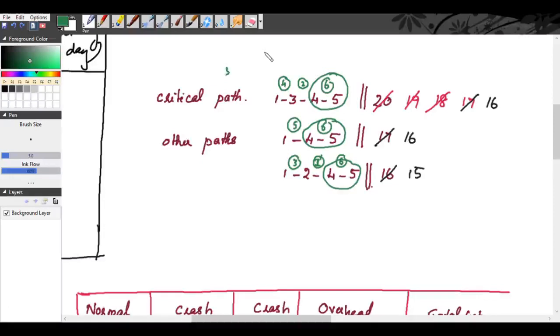Hope you understood. See, in order to bring this 16 days to 15 days, from this path 1, 3, 4, 5, you have to crash the lowest rank activity, that is 3, 4. And from this path you have only one more activity left, that is 1, 4. Okay, so 3, 4 from this path and 1, 4 from this path.